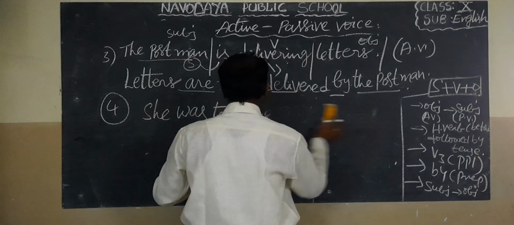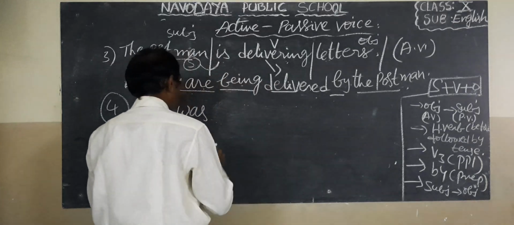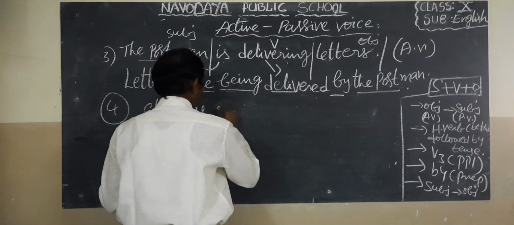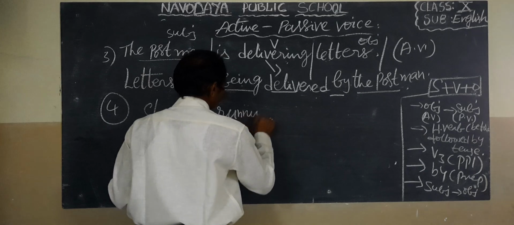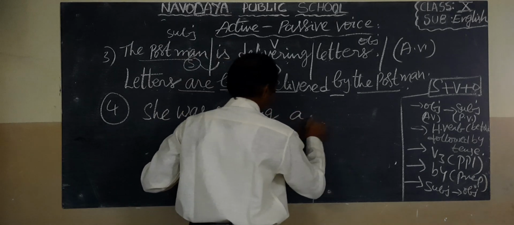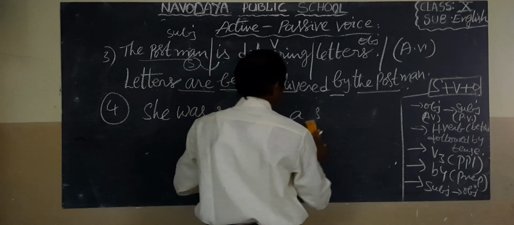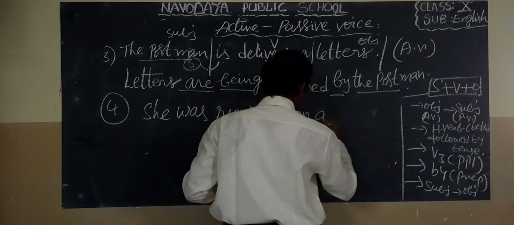Here it is. But here: she was running an academy.